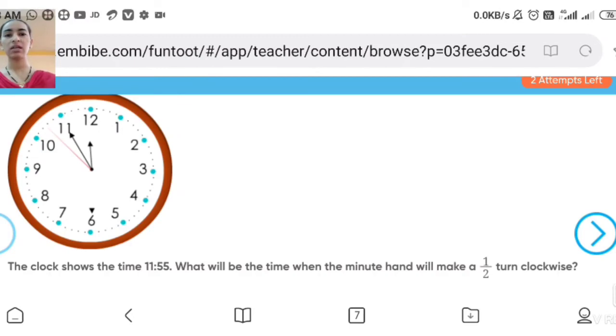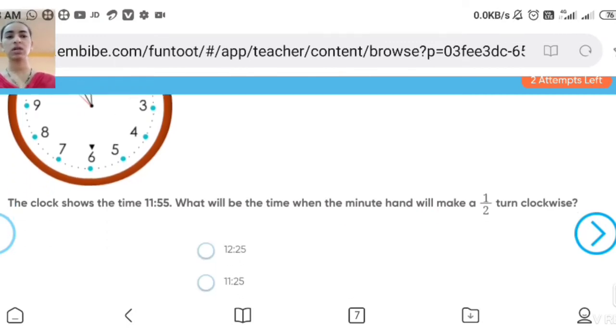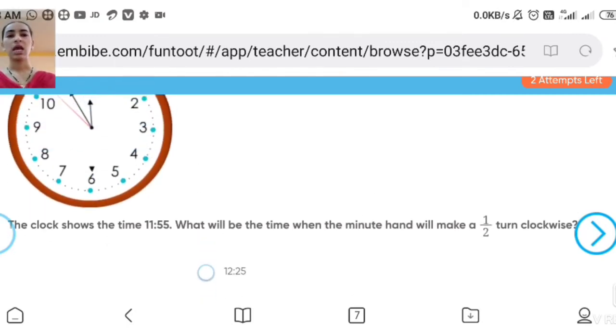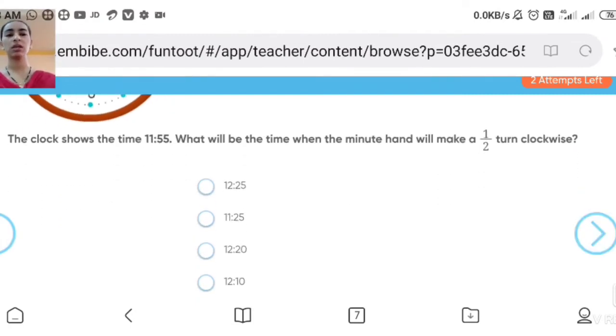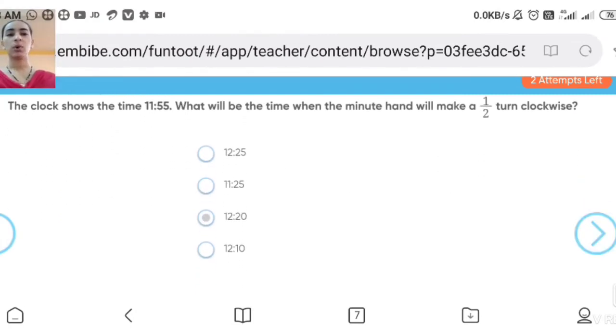Where will be the 180 degree? From that line you have to just extend that line to the downside. Where will it go? Yes students, where will it go? At 5. That means the line which is indicating 11, if we extend it to the opposite side, it is on the 5. So what will be the time it is showing? 12:25.